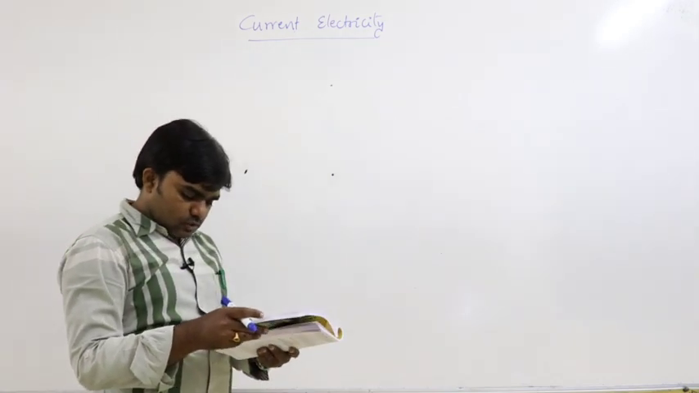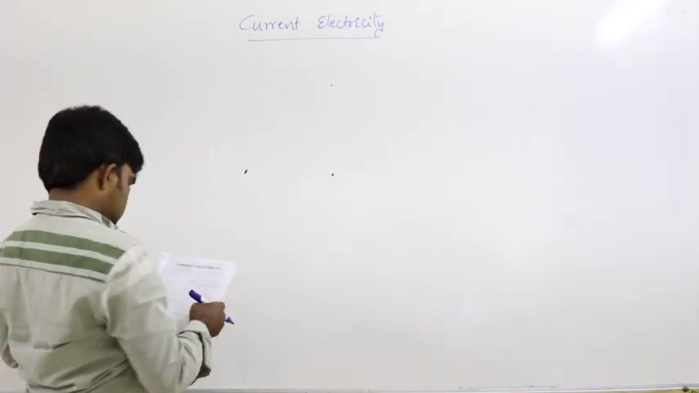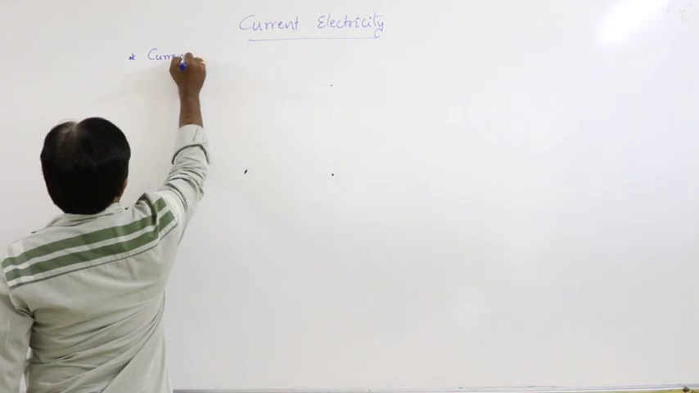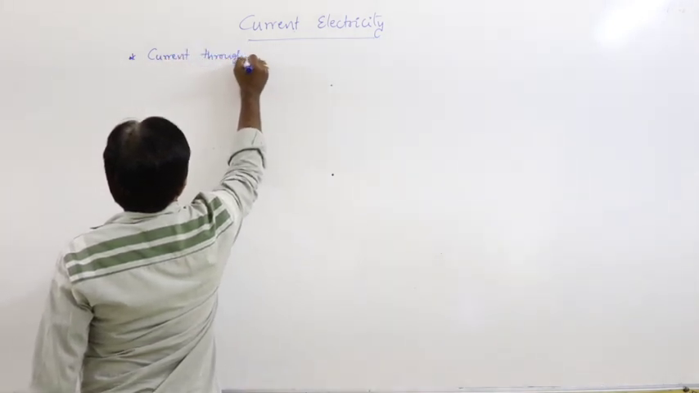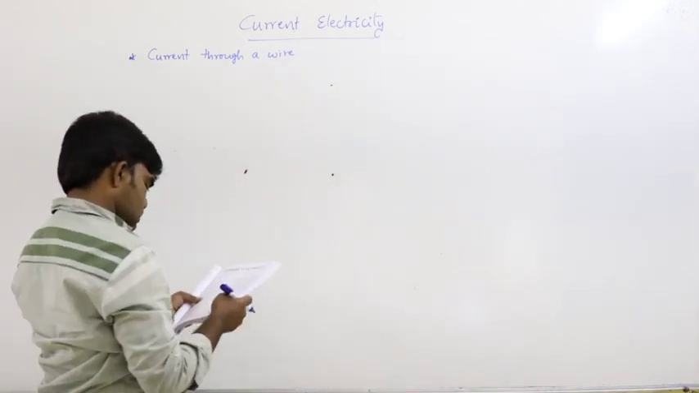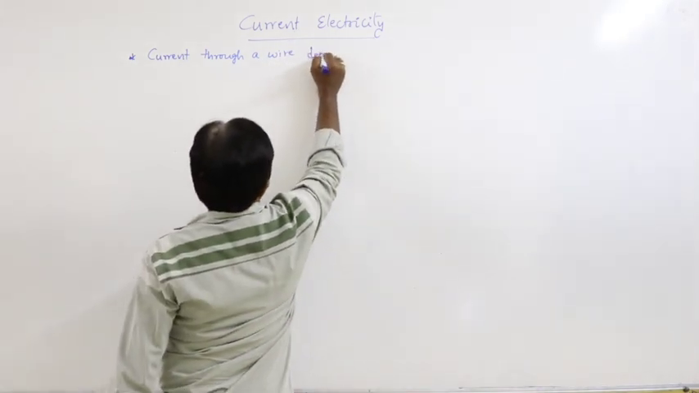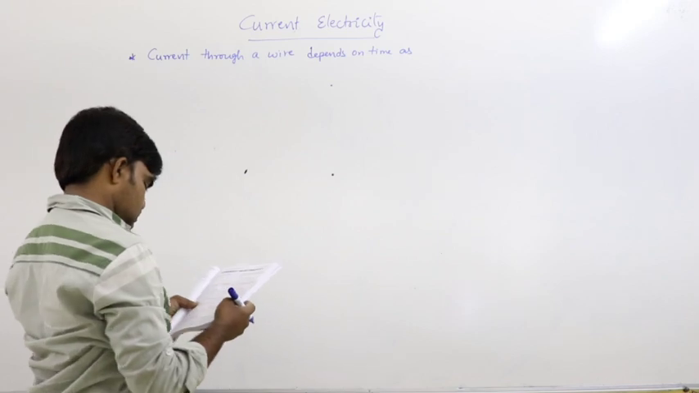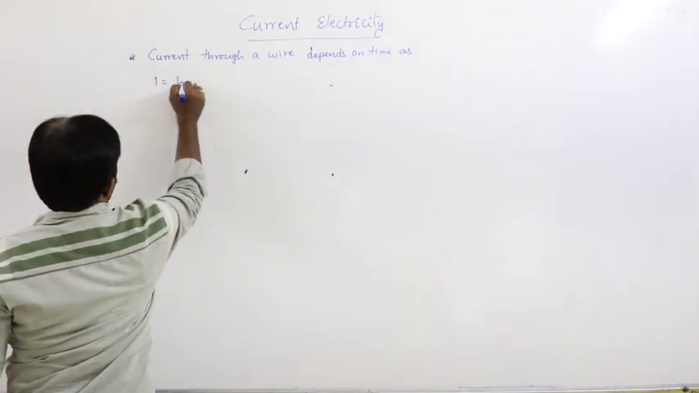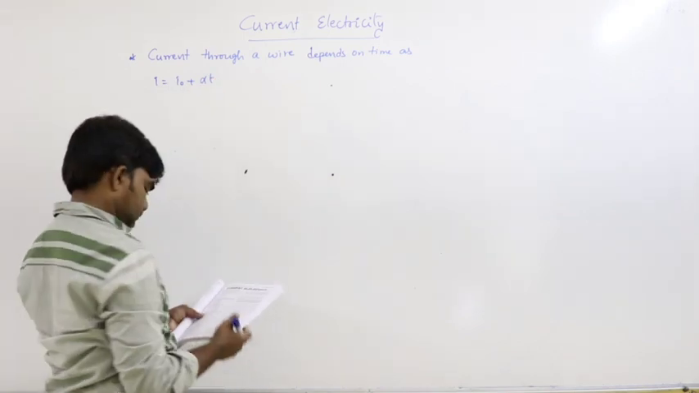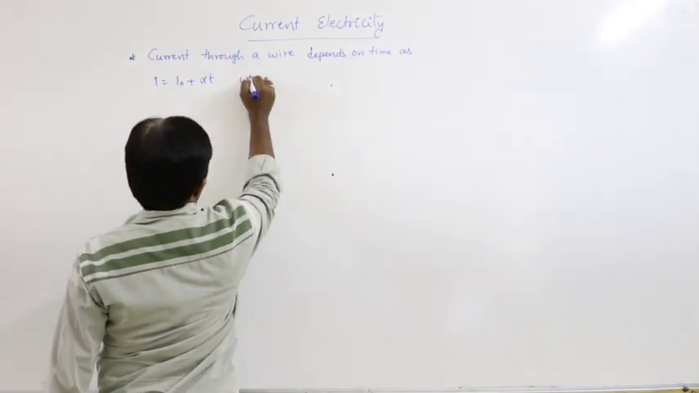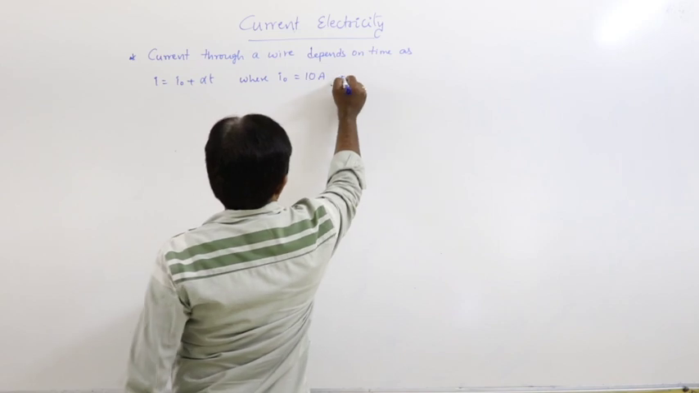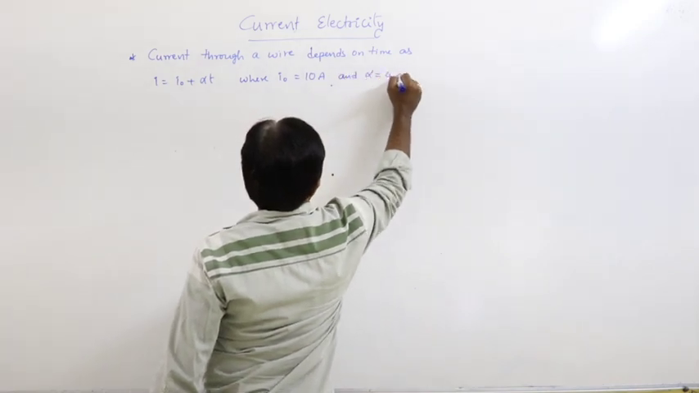Next, one more problem. The current through a wire depends on time as I is equal to I naught plus alpha t, where I naught is equal to 10 amperes and alpha is equal to 4 amperes per second.